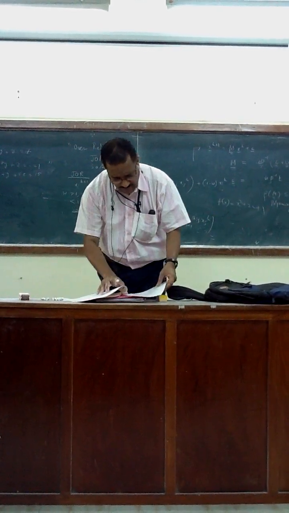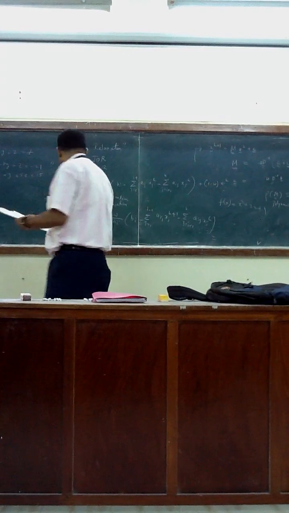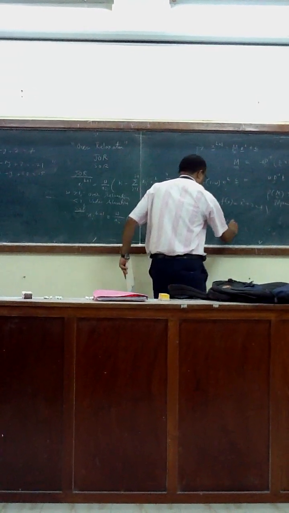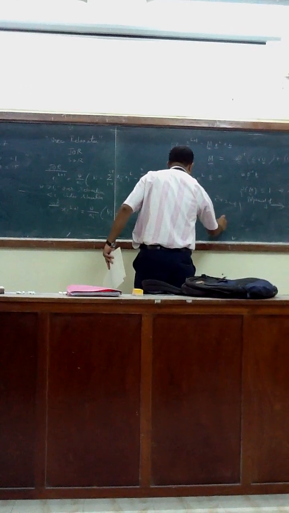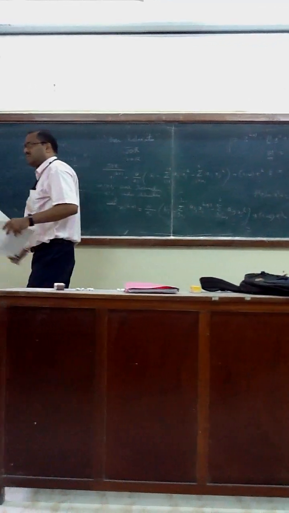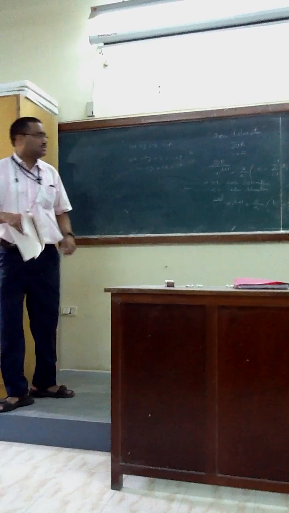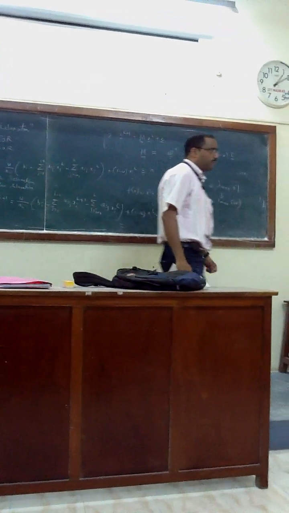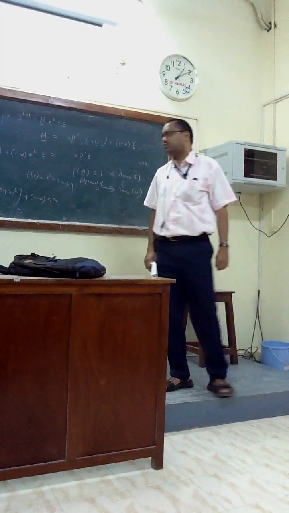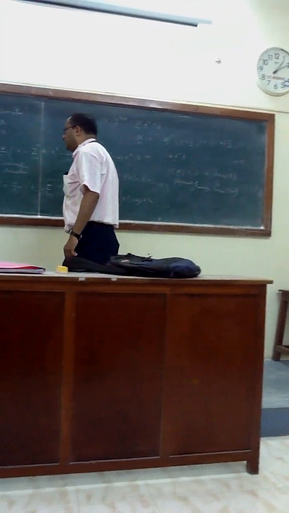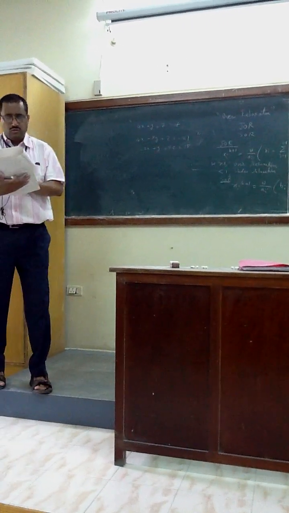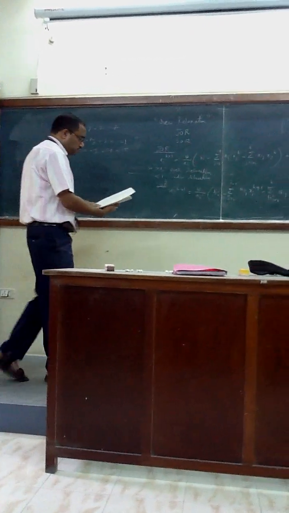Let me check. Sometimes I forget things. Yes, I am correct. Plus (1 minus w) x_i^(k). This is Gauss-Seidel relaxation method. Same thing will happen. You find out a matrix, spectral radius less than or equal to 1, find w. If w is greater than 1, it is over relaxation. If w is less than 1, it is under relaxation. Right?